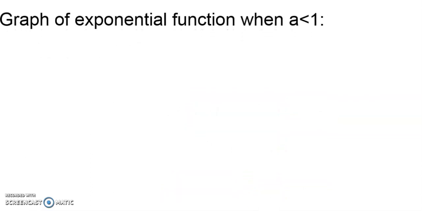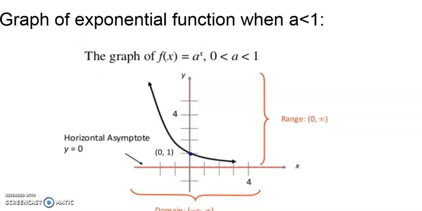Graph of exponential function when a is less than 1. This graph represents the graph of a decay function. The previous graph represents the graph of the growth function. Here, since the graph is decreasing, you can see that the graph is decreasing when the value of a is greater than 0 and less than 1.